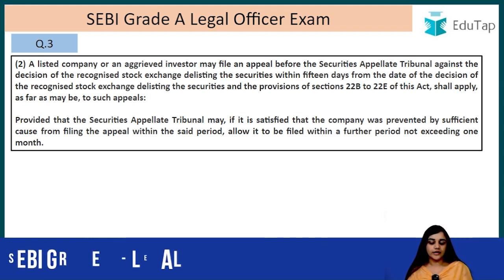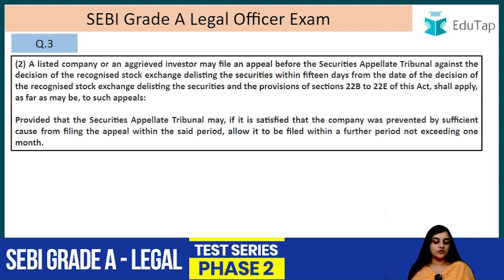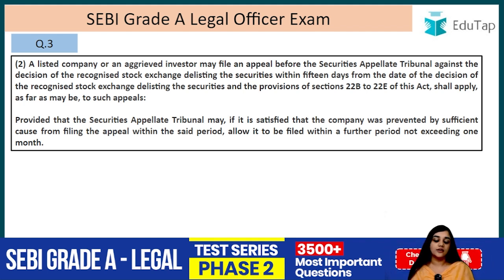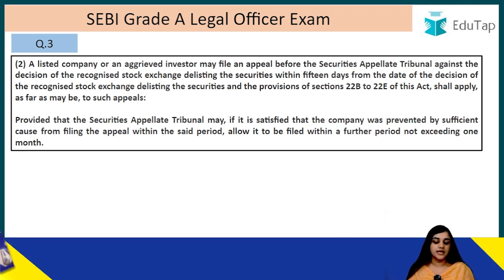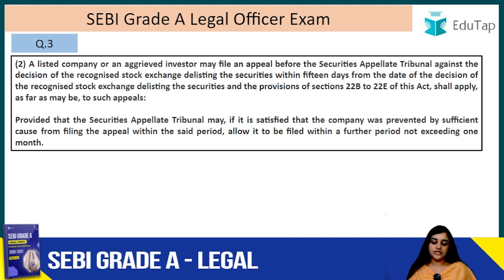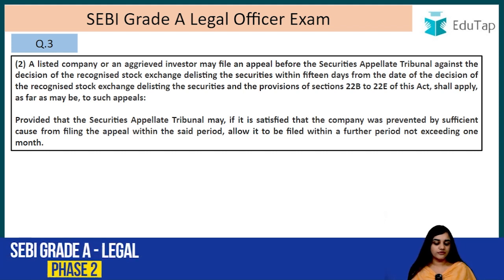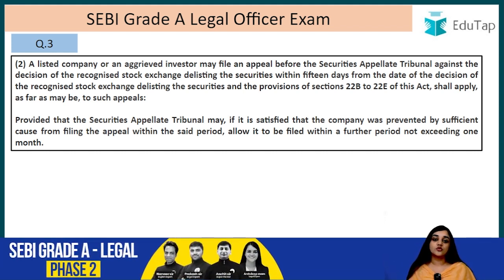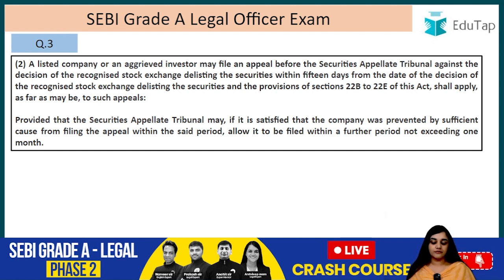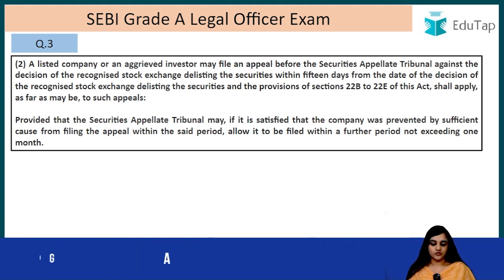So, a listed company or an aggrieved investor may file an appeal before the Securities Appellate Tribunal against the decision of the recognized stock exchange delisting the securities within 15 days from the date of the decision, and the provisions of 22B to 22E shall apply, provided that the Securities Appellate Tribunal may, if it is satisfied that the company was prevented by sufficient cause from filing an appeal within the said period, allow it to be filed within a further period not exceeding 1 month. So, a relaxation period of 1 month can be given if it is satisfied that they were prevented by a sufficient cause of action.